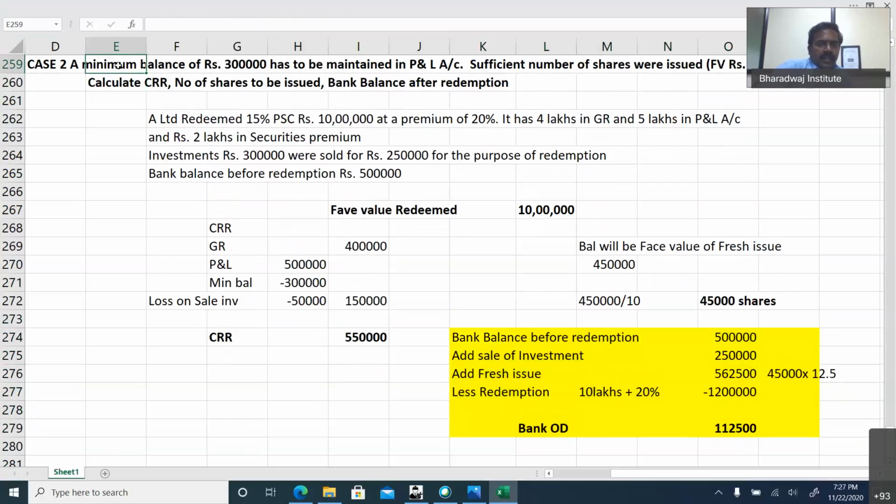A minimum balance of 3 lakhs has to be maintained in P&L account. That's why we adjust this 3 lakhs and loss on sale of investment. 5,50,000 is the maximum CRR possible. So the balance will be the face value of fresh issue. So 4,50,000 divided by 10, 45,000 shares we need to issue. So bank OD is 1,12,500. No, this is a bank balance.